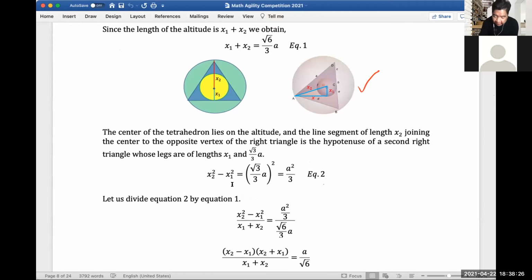We have an x, and our x1 would be here because that's the smaller sphere. We have x1 as its radius, and x2 in this case would be the hypotenuse of the blue triangle inside the tetrahedron, right? So we can compute.